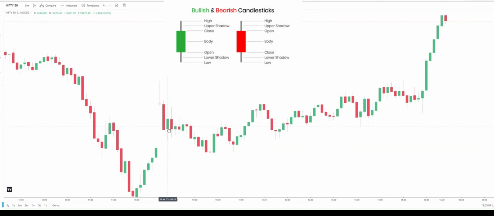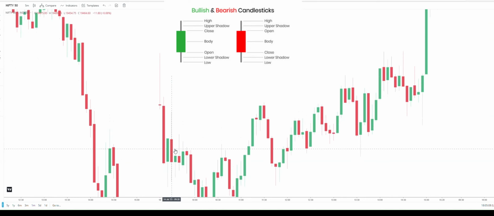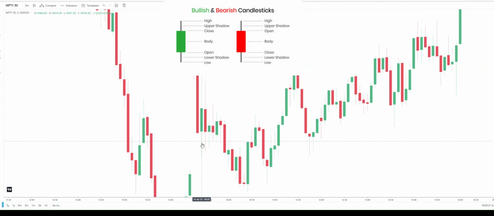So this is the opening price, this is the close price, right? From the top, the sellers always push down. The bears think the market will fall, okay. That's why whenever they see a bear candle, they try to come and sell.